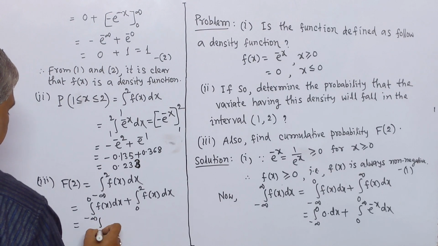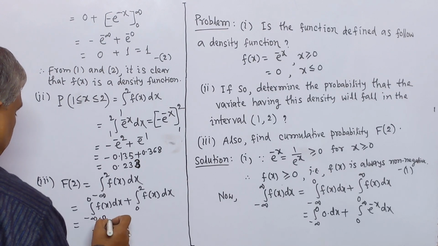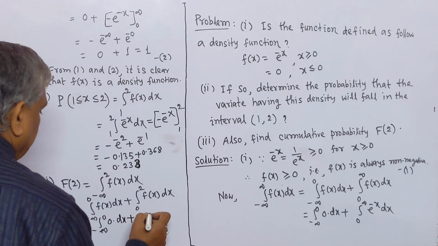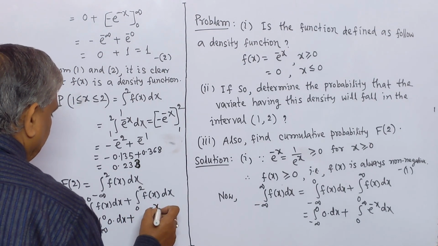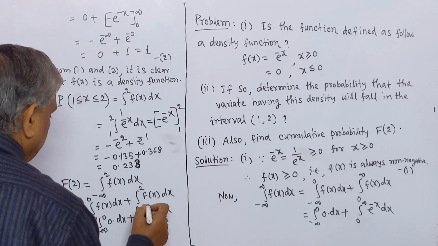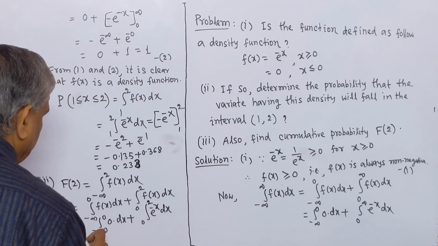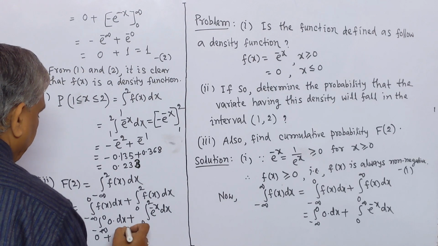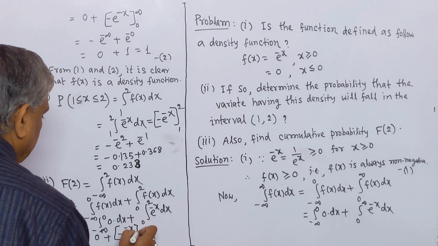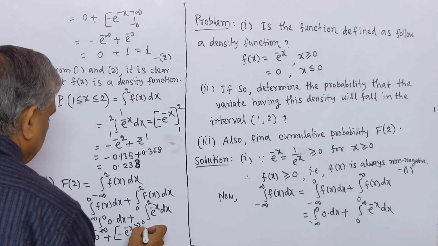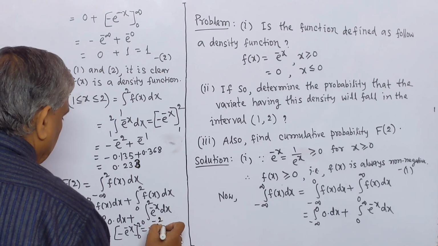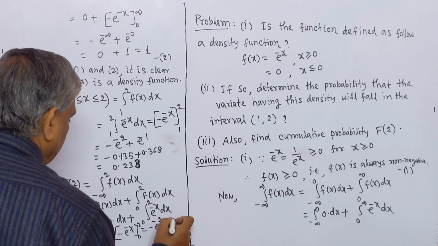So this equals minus infinity to 0 of 0 multiplied by dx, plus integration 0 to 2 of e to the power minus x dx, and this will be equal to 0 plus minus e to the power minus x, limit 0 to 2, equal to minus e to the power minus 2 plus e to the power 0.